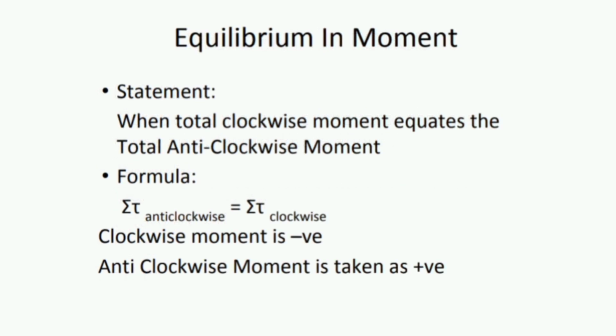Now what is equilibrium in moment? The word equilibrium means something like balance or equal. The statement is that when the total clockwise moment equals the total anti-clockwise moment, it means that it is in equilibrium in moment. The formula is anti-clockwise is equal to clockwise. It means the value of the clockwise moment, which is taken as negative, and the anti-clockwise moment, which is taken as positive, must be the same. And once they are the same, they are in equilibrium.